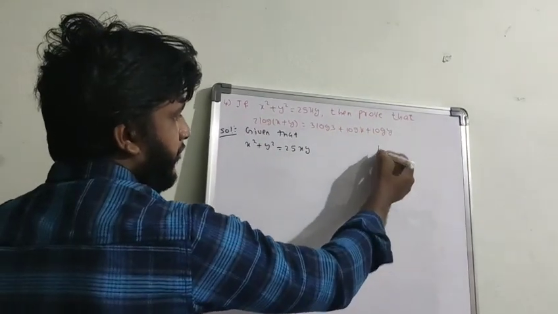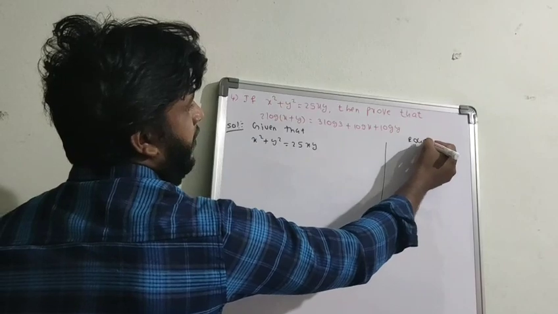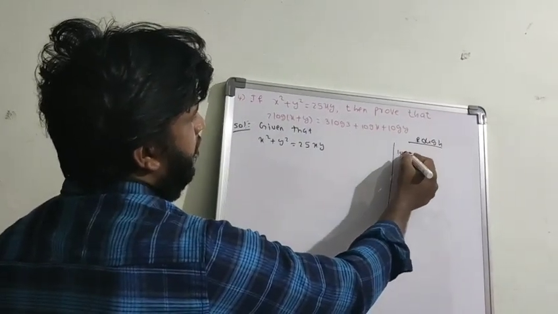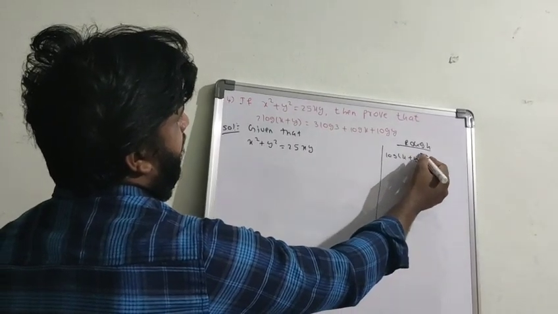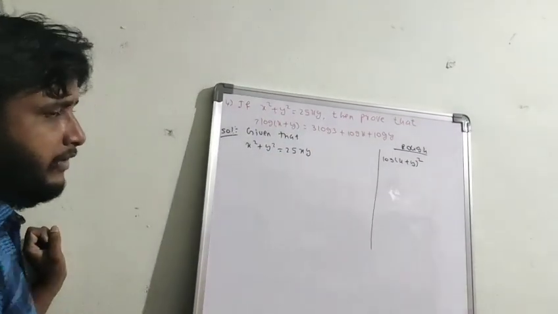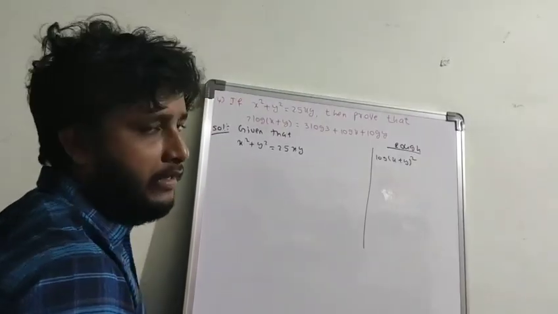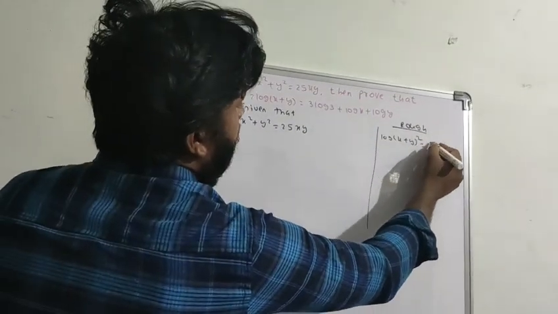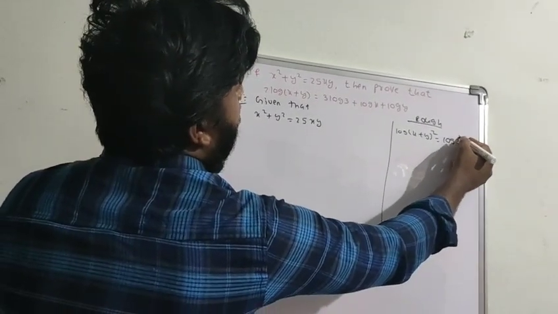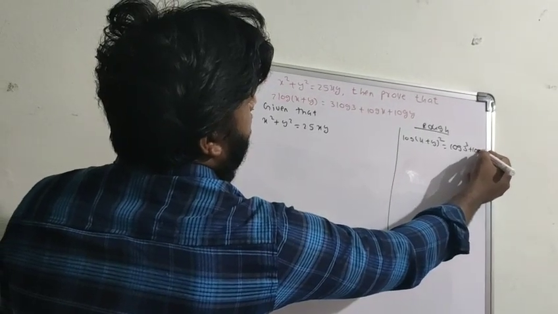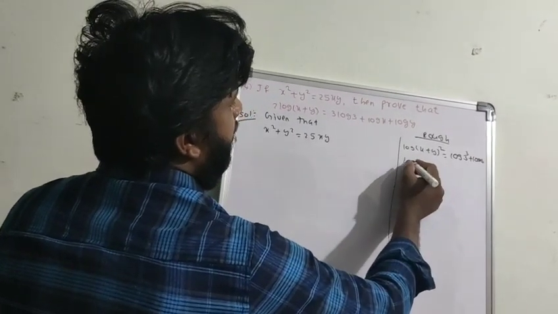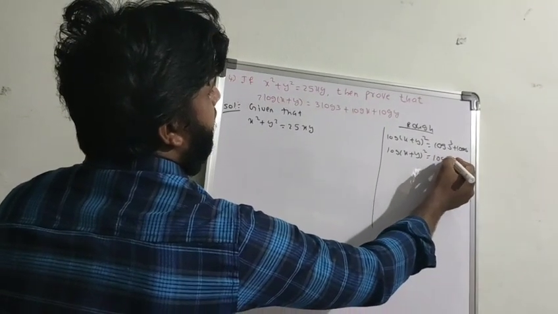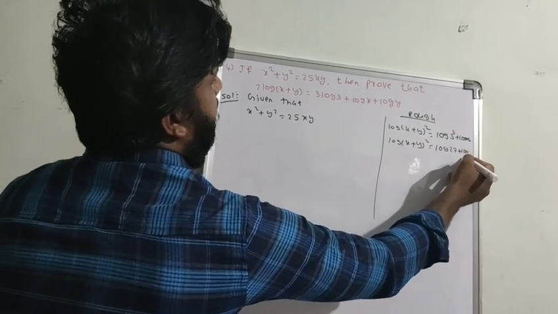In rough, for your understanding purpose, I am converting into a single logarithm. 2 log (x plus y) becomes log (x plus y) whole square, by the formula m log a equals log a to the power of m. Similarly, 3 log 3 becomes log 3 cube, log 27, plus log x plus log y.